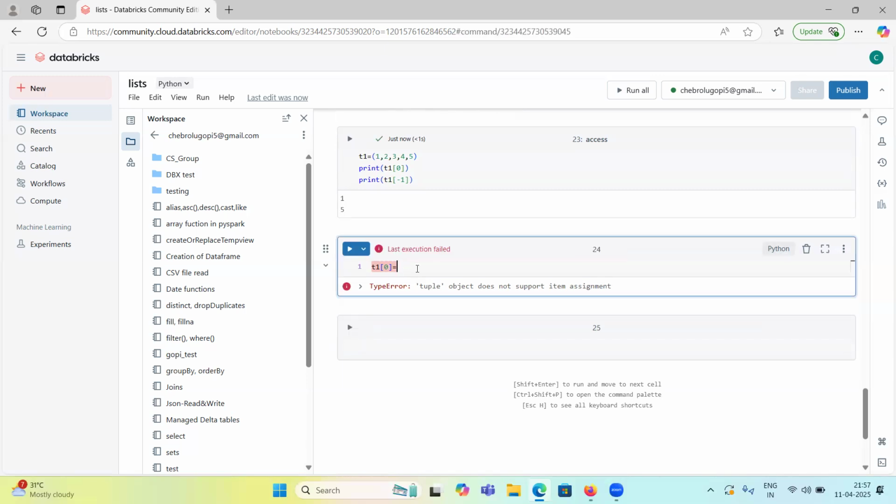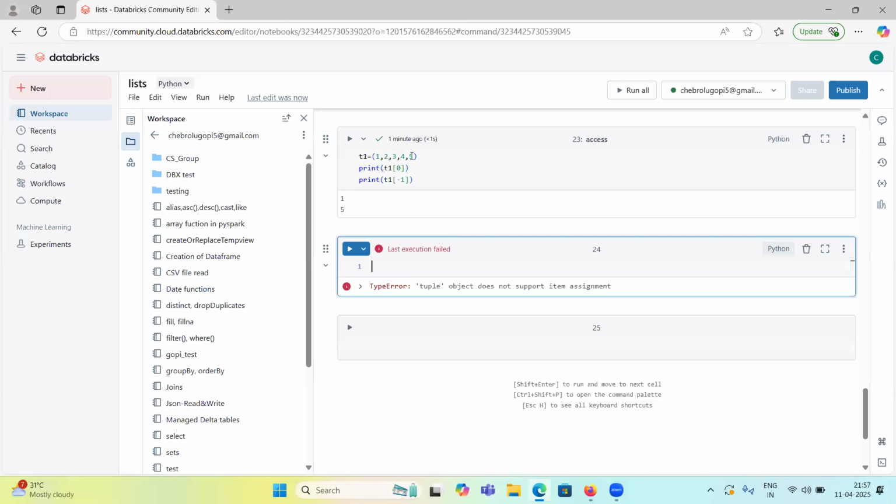So how can we modify? We have a workaround. If you want to add, say 6 in the third position, how do we do it? To a tuple directly we cannot add or modify. So what we will do is convert this tuple to a list, modify that list, and then convert it back to a tuple.